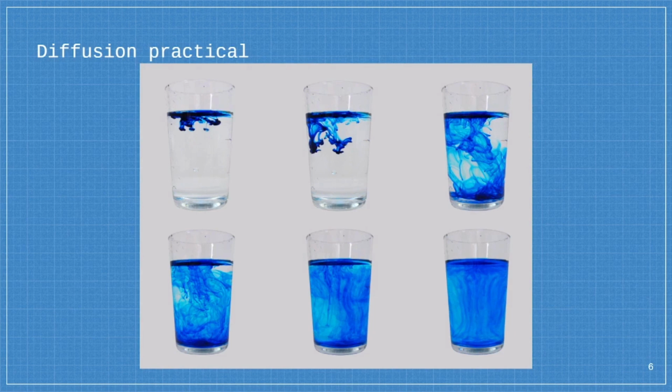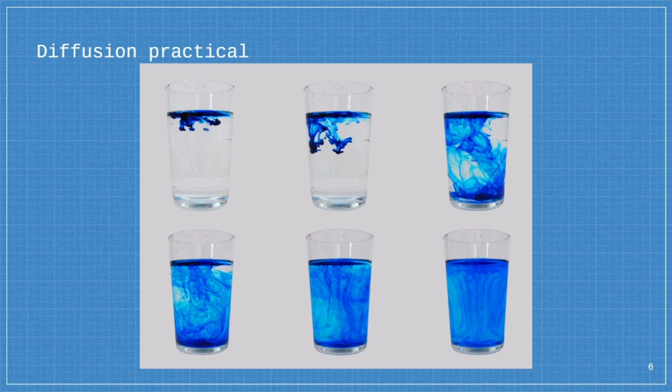This is a very common practical experiment used to illustrate diffusion. A drop of blue dye, in this case, is added to a cup of water. The cup is then left alone. As you can see, the dye starts to spread throughout the water, coloring the entire solution blue. In the final image, it can be seen that the entire solution is almost a uniform shade of blue, indicating that the dye is spread evenly throughout the water.